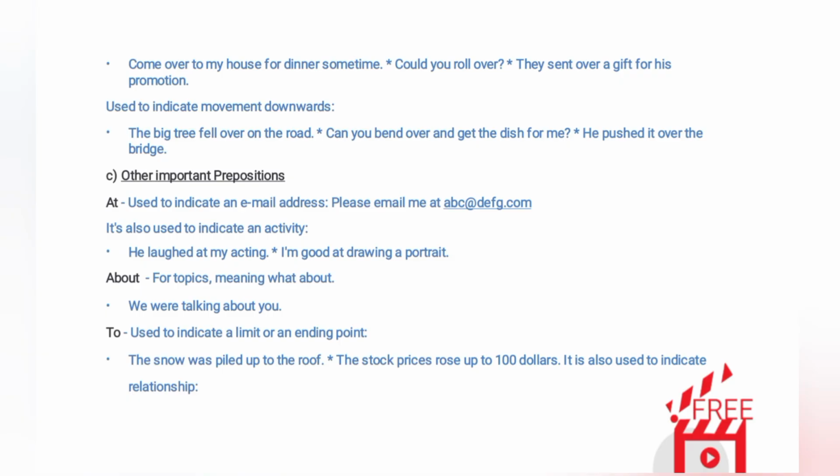About. For topics, meaning what about. We were talking about you. To. Used to indicate a limit or an ending point. The snow was piled up to the roof. The stock prices rose up to $100.